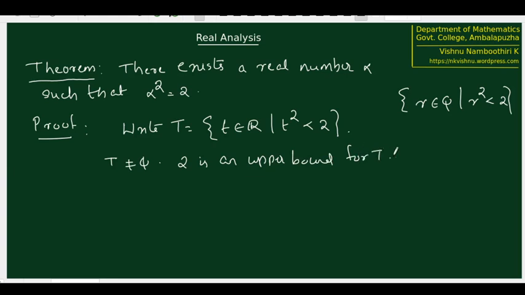We can in fact take something smaller also because if we take t is equal to 1.5, its square is going to be 2.25, that is also greater than 2. So 2 is definitely an upper bound for T and therefore the set is a non-empty set that is bounded above. Therefore by the supremum property or completeness axiom, T has a supremum in R by the axiom of completeness.